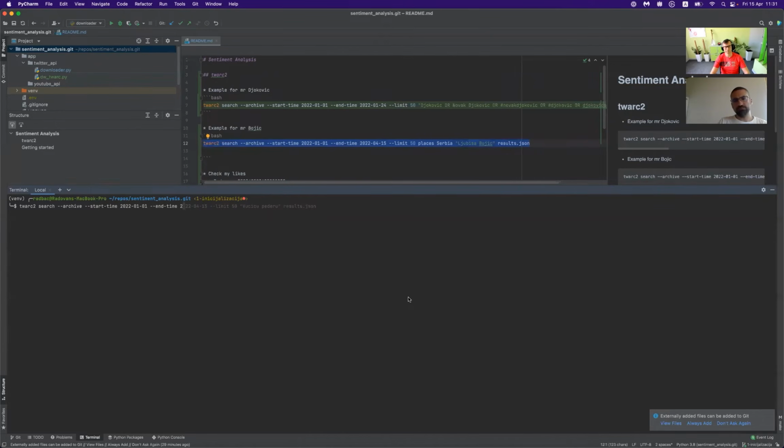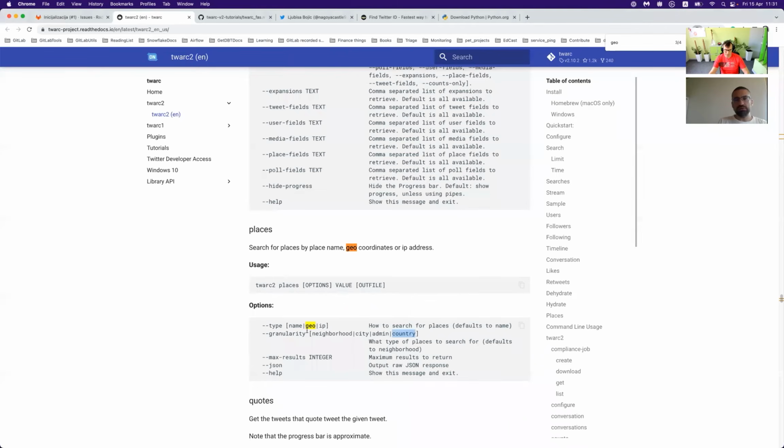Okay. Yeah, let's see. Does it change the line? So we can know. Let's see, can we do that? Type places.